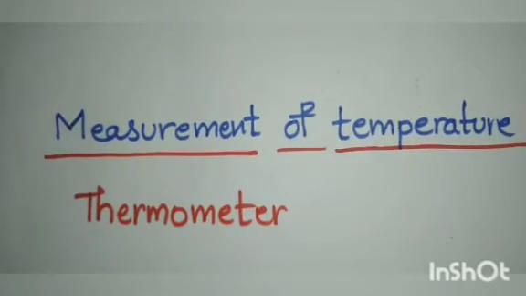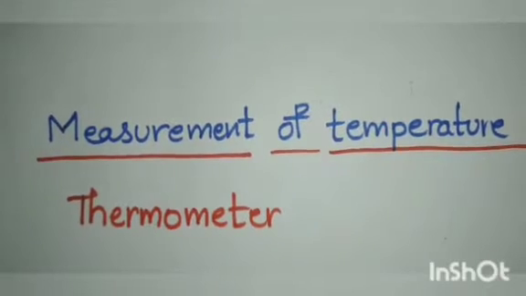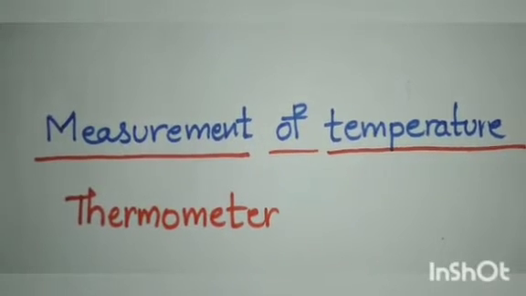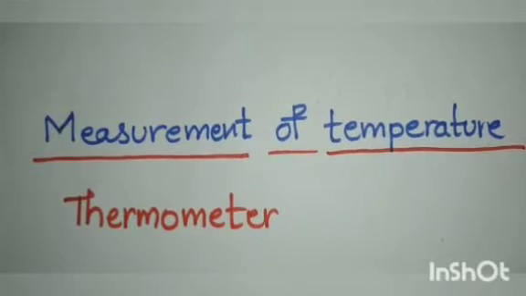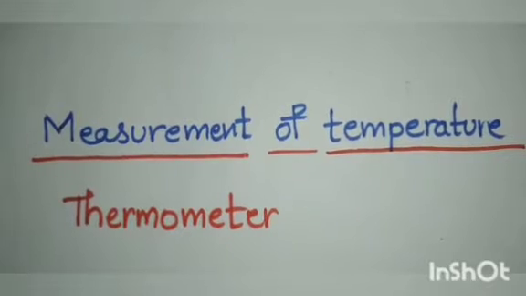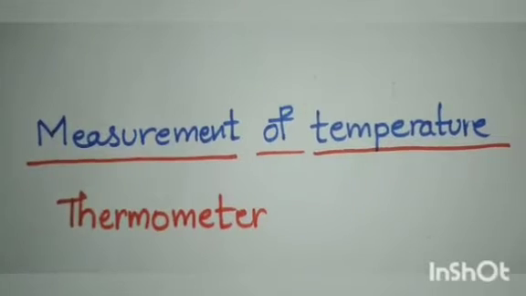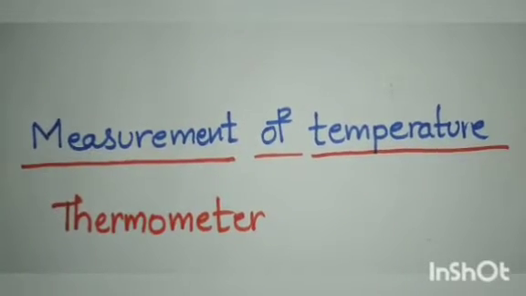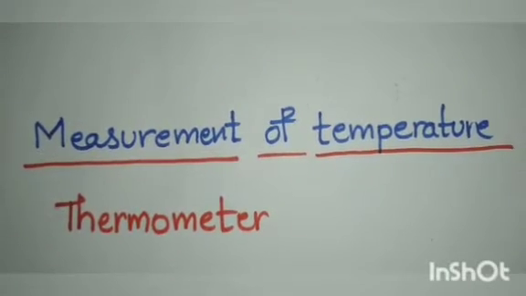So there are alcohol thermometers and mercury thermometers. They are named so because of the liquids used in the bulb of the thermometer. This liquid will rise if the temperature rises, so based on the liquid used inside the bulb, we can classify the thermometers.